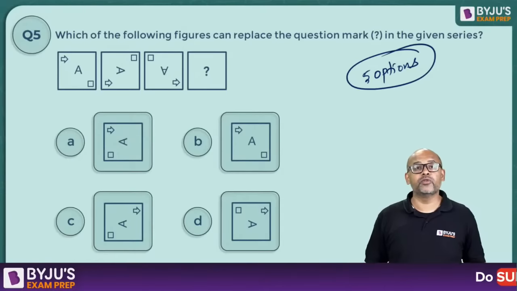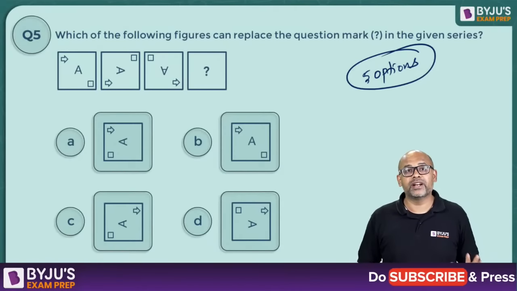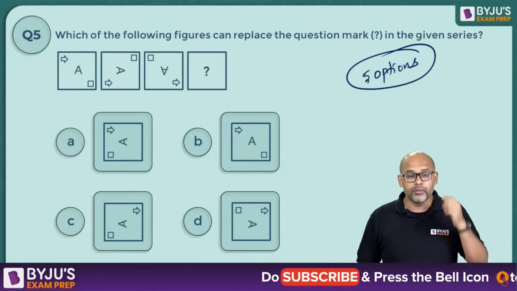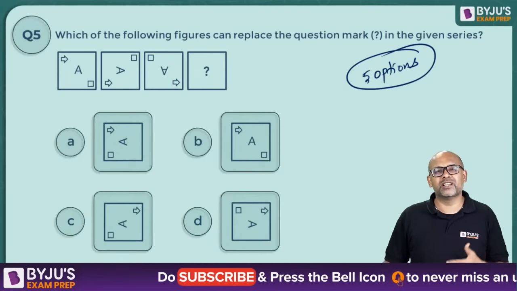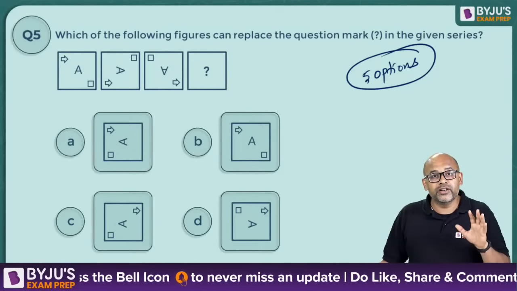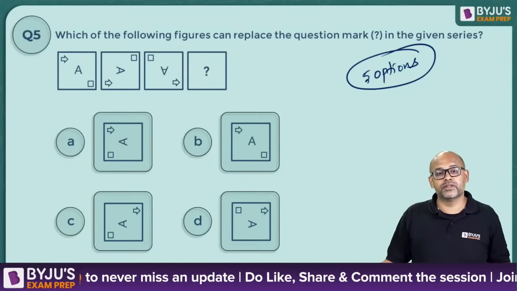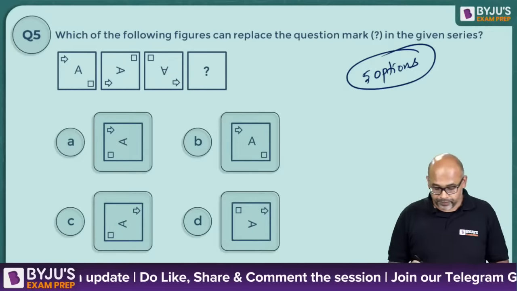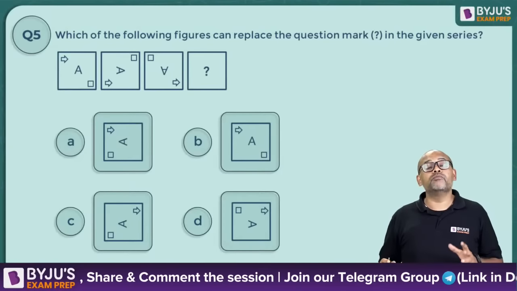Here we have given you only 4. But I hope that should not be a problem for you, because here the figure-based, whether it's 4 options or 5 options, doesn't really matter. But please make sure in your MAH CET there are going to be 5 options. Okay?